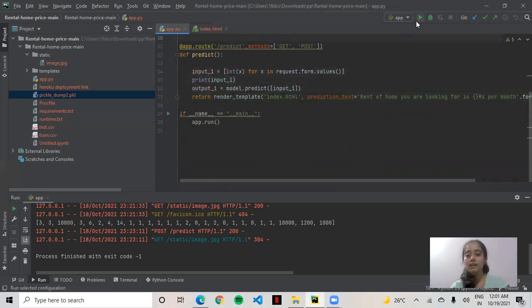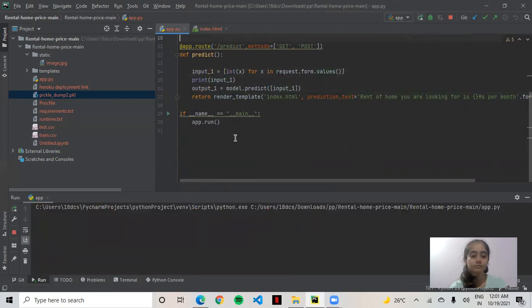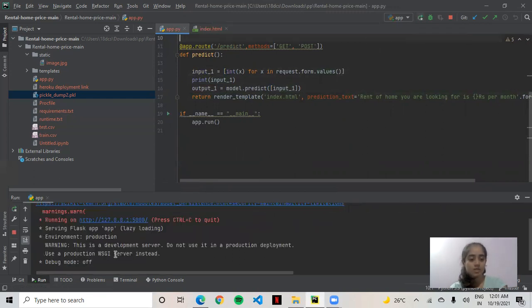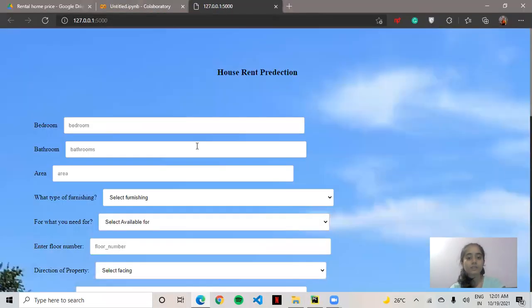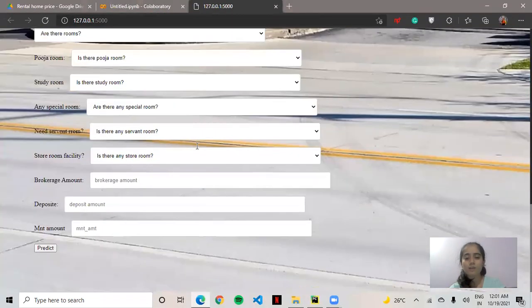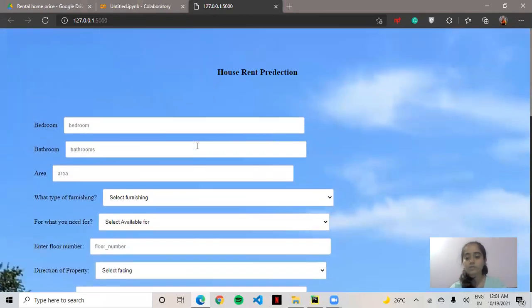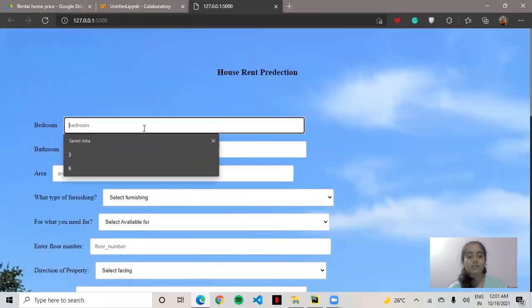Now let's start our app. So here we are getting one link, we have to click it. So this is a simple form. I have not done it so much. So first we have to give all the parameters. Let me quickly give all the parameters.